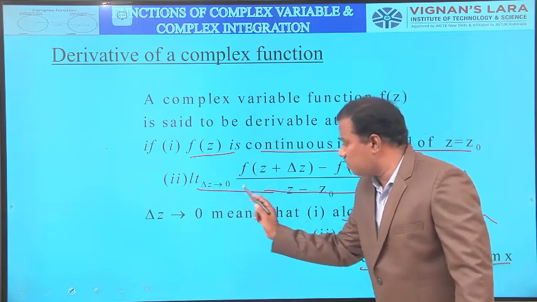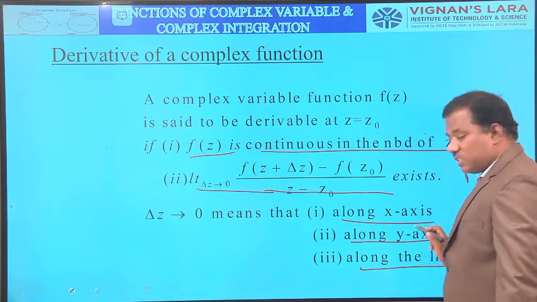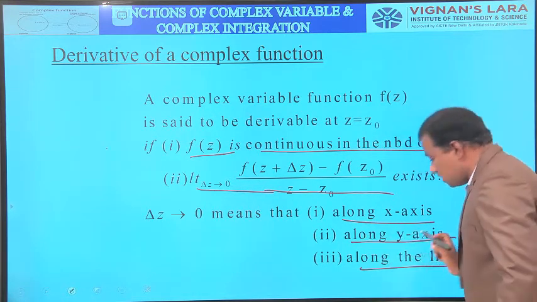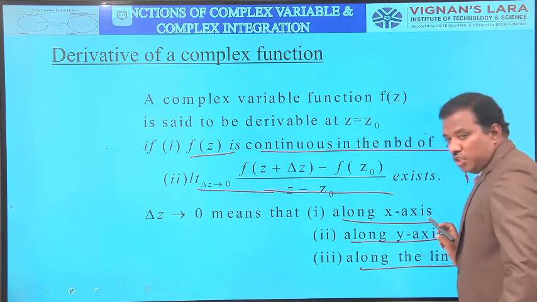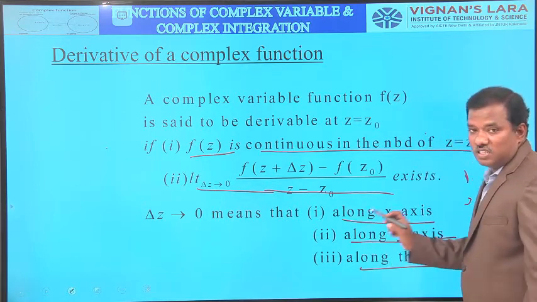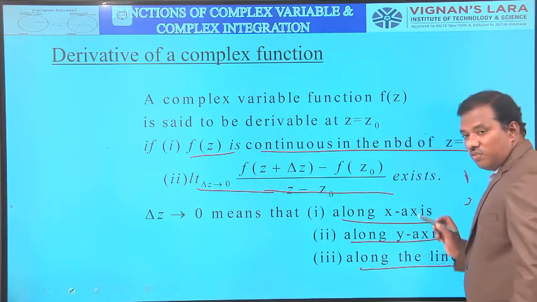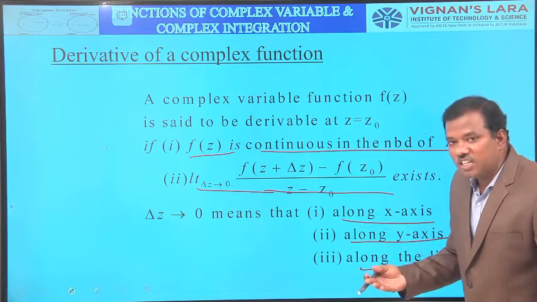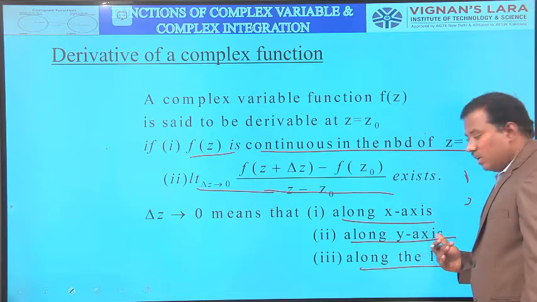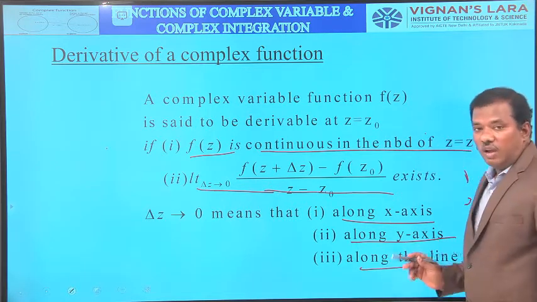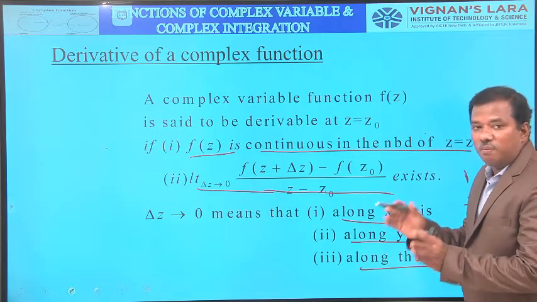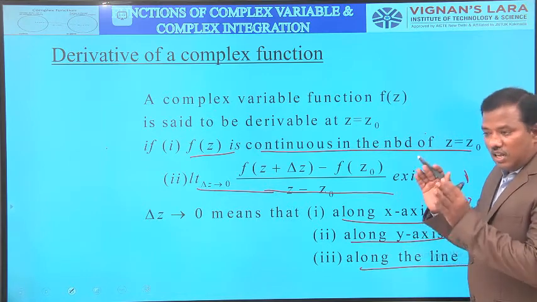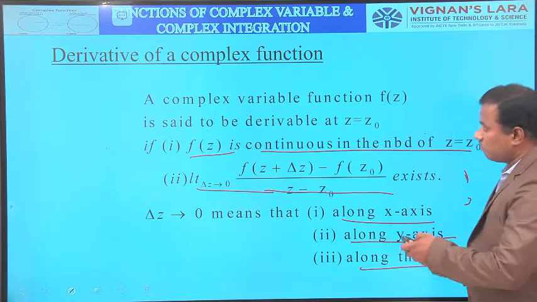Then how do we apply the limit concept? Limit delta z tends to 0 means along the x axis, along the y axis, along the line y is equal to mx. Along the x axis, first put y equal to 0, then apply the limit concept as x tends to 0. Along the y axis, first put x equal to 0, delta x equal to 0, and apply the limit concept as y tends to 0. Then along the line y is equal to mx, replace every y by mx, then apply the limit concept as delta x tends to 0.